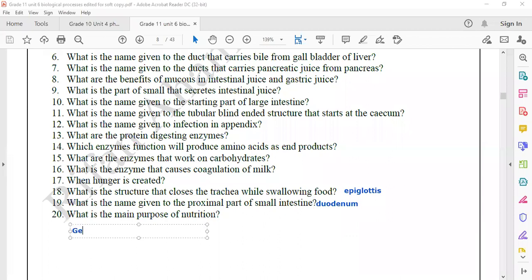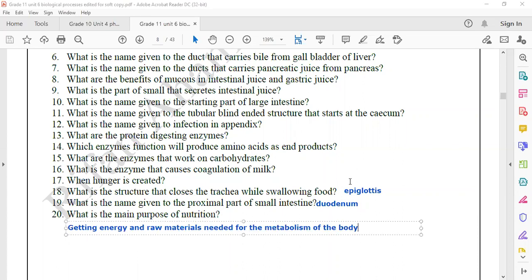Getting energy and raw materials needed for the metabolism of the body. Getting energy and raw materials needed for the metabolism of the body. That's the last part.